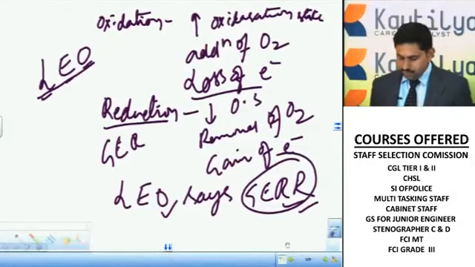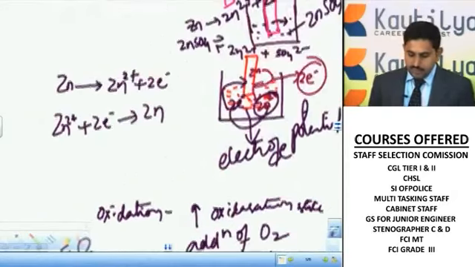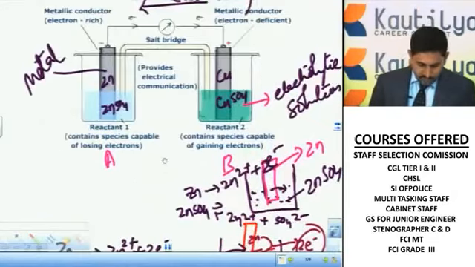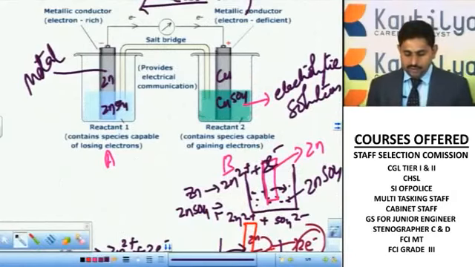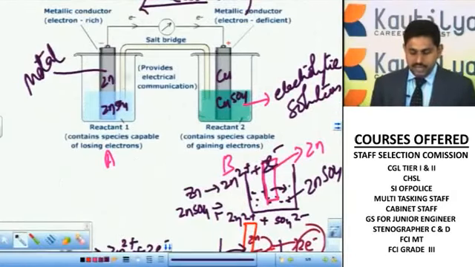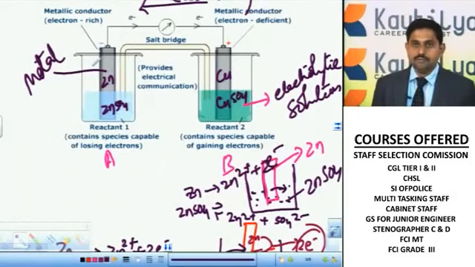The process of losing electrons is called oxidation, loss of electrons. Now we'll see. Generally, here we have taken zinc metal kept in a zinc sulfate solution, and a copper metal in a copper sulfate solution. I told you the first reactant, the one on the left side, loses its electrons. Oxidation occurs there.